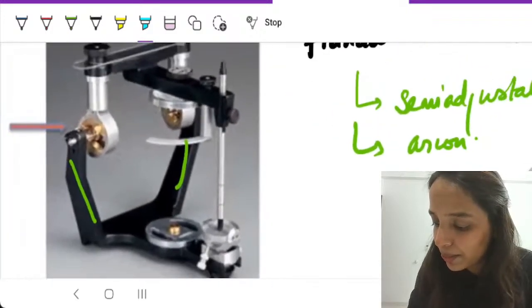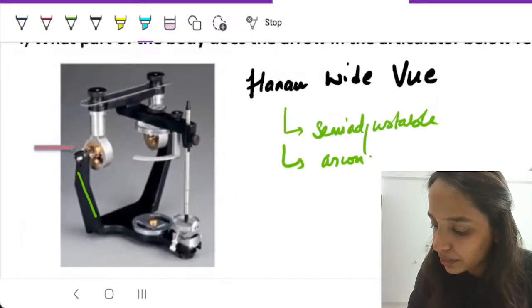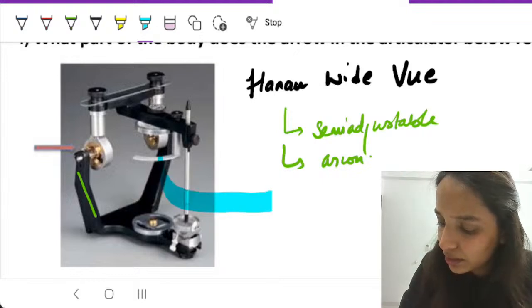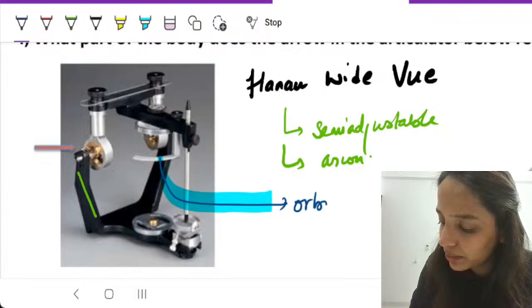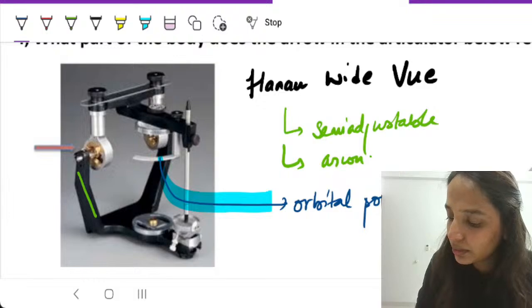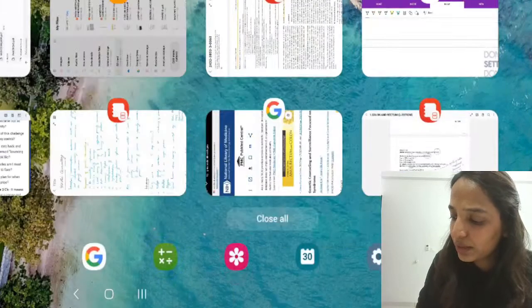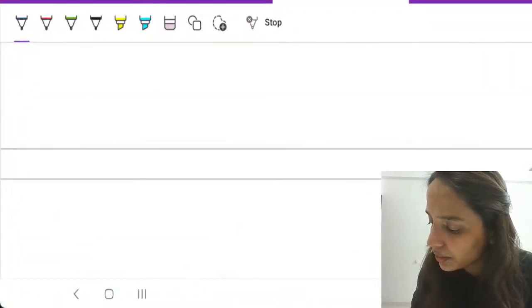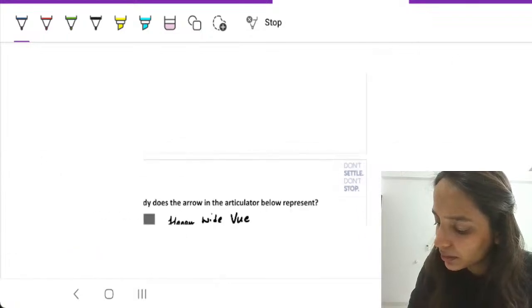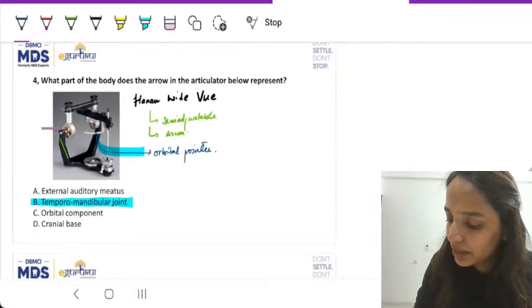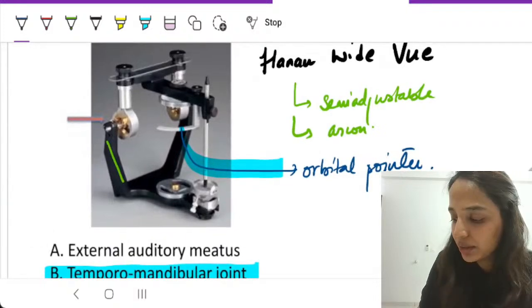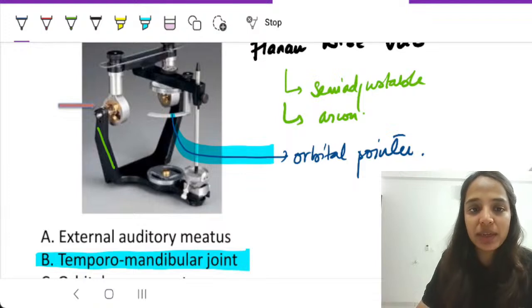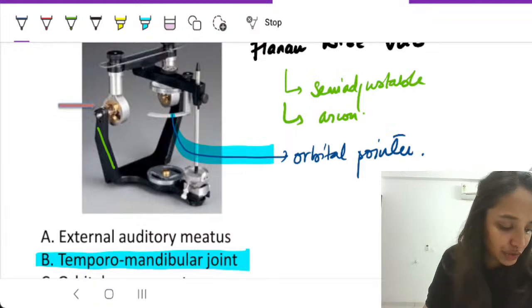Now, additionally, I can tell you one more thing. This is the orbital pointer, which is the anterior reference point, but the assembly is the TMJ.